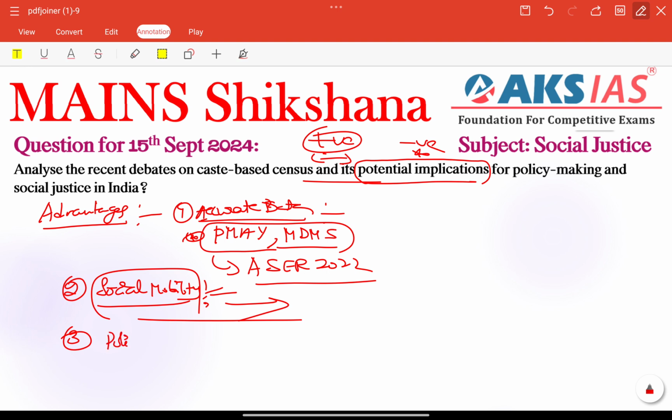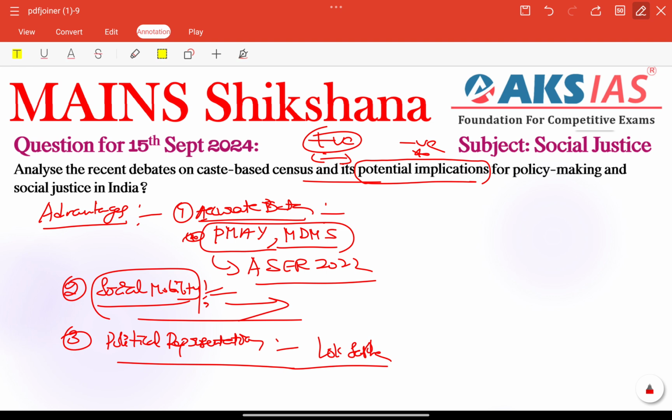That is also very important. Political representation, right? So here a very important thing is political parties often advocate caste based policies without actual data to back their claims. That is very important here. For example, we can take Lok Sabha elections, right?